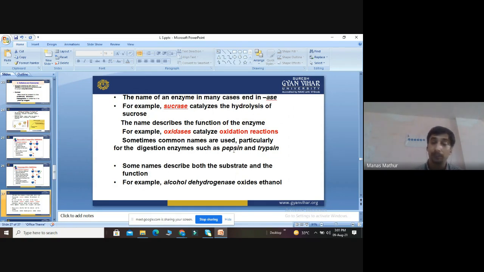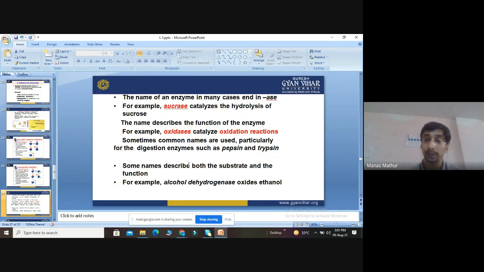For example, some enzymes describe both the substrate and the function, like alcohol dehydrogenase. On which substrate will it act? It will act on alcohol. And what will it do? It will cause the oxidation by removing hydrogen, dehydrogenation. So what is the name of the enzyme? Alcohol dehydrogenase. So certain enzymes can describe both the substrate and the type of reaction. We know that this enzyme acts in the dehydrogenation of alcohol, and the name suggests it.